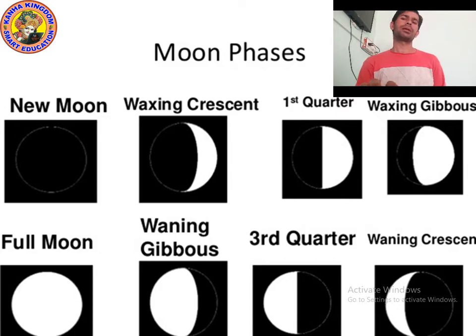Full moon means the complete moon. Waning gibbous is less than full moon. Third quarter is again a half moon, decreasing. Waning crescent is a decreasing moon that looks like the Eid moon. Now let's study all these phases in detail. Let's move on to the next point.